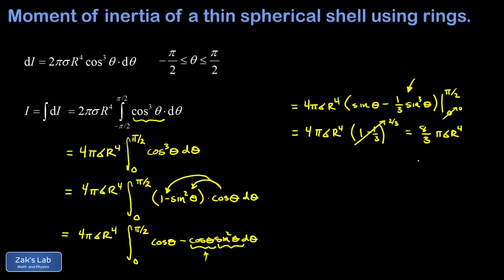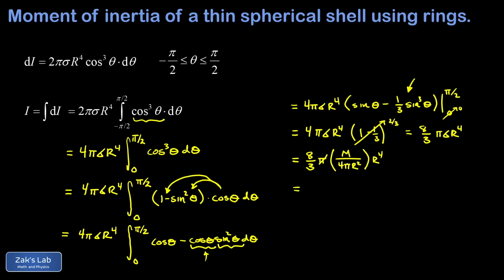Now, this isn't the expression that I remember for the moment of inertia of a thin spherical shell. And that's because we still haven't replaced the area density sigma with its expression in terms of the mass and dimensions of our shell. So if you remember that thing we stuck a pin in at the beginning of the video, that was the expression of area density as mass divided by the total area of this spherical surface, which was 4 pi r squared. And we're multiplying that by r to the fourth at the end. So things are going to start cleaning up here.